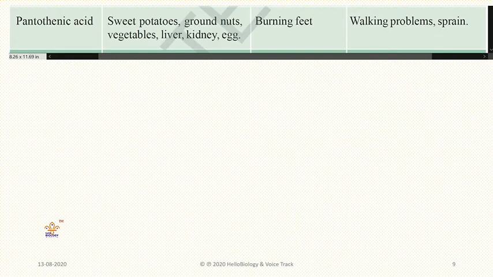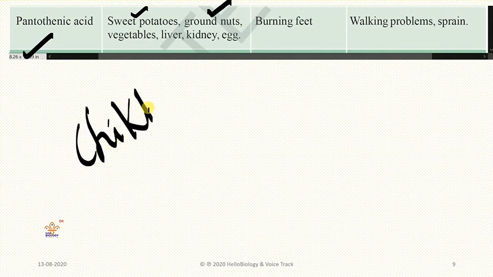Next, pantothenic acid. Pantothenic acid is most important here, and it is present in sweet potatoes. In the Indian festival, you will be eating sweet potatoes as a delicious food. It is boiled and eaten. And groundnuts, I already said; in the market you will get chickpeas.